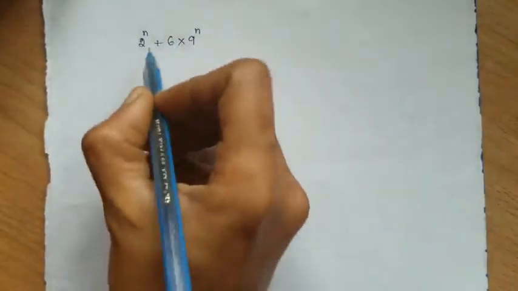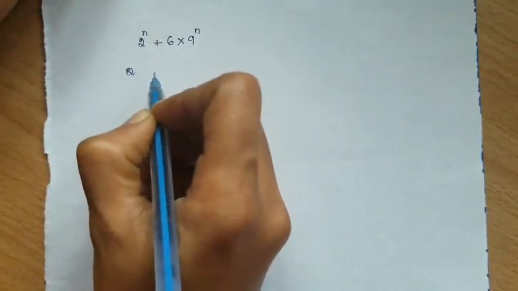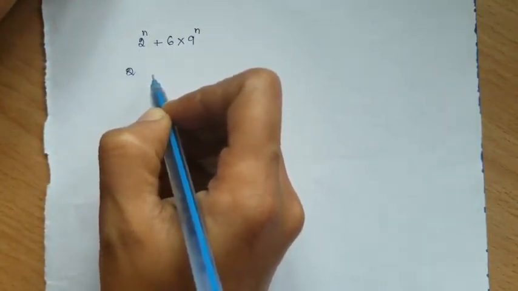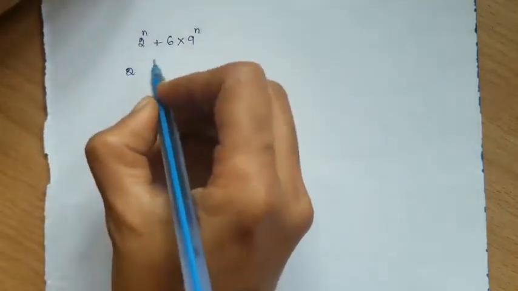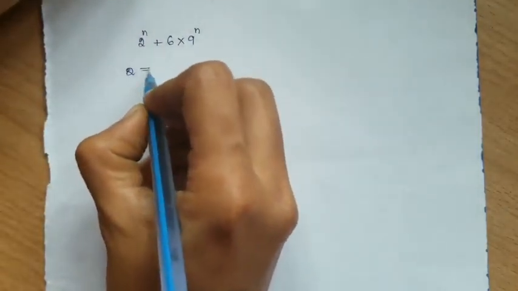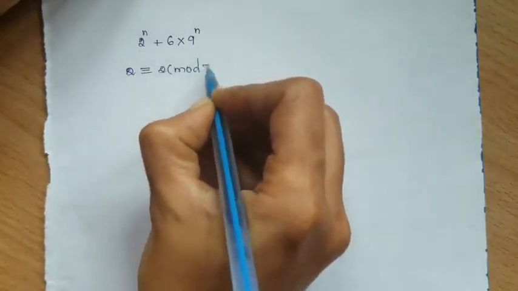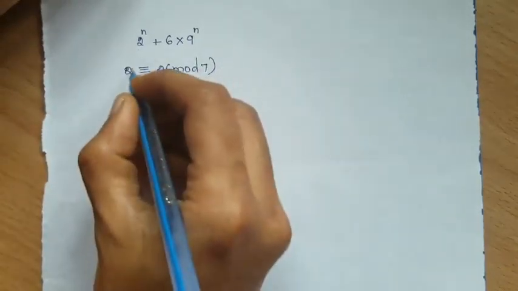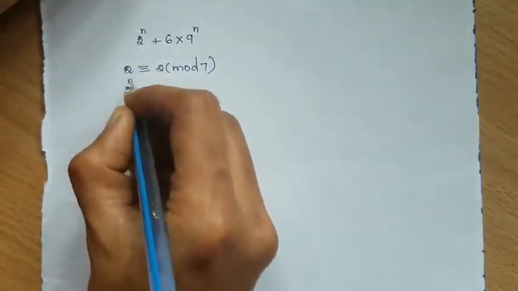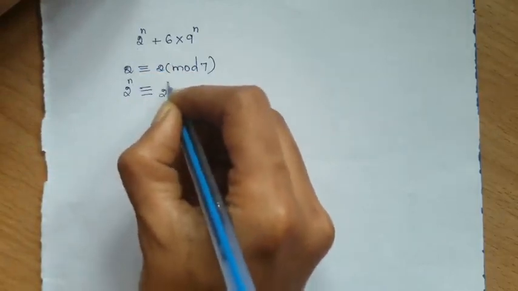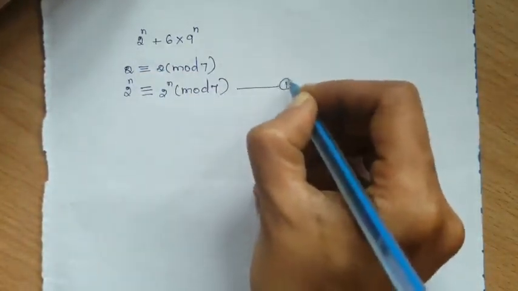First take the number 2. Is 2 divisible by 7 or not? We can't divide 2 by 7, isn't it? So the 2 will be the remainder there. So while writing, 2 congruent to, the remainder is 2 itself, 2 mod 7. Now take the n power on both sides, so that we will get 2 power n congruent to 2 power n mod 7. We take this as equation number 1.